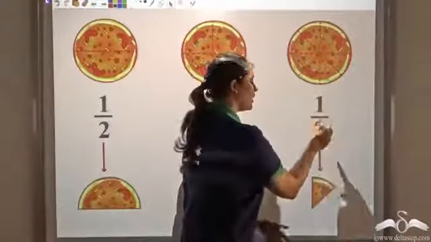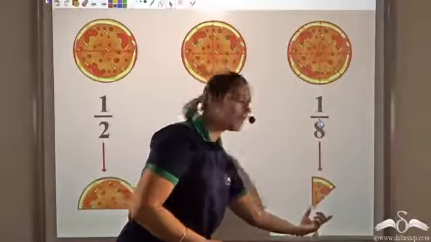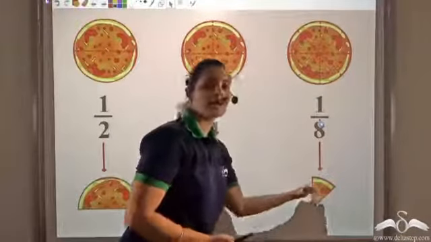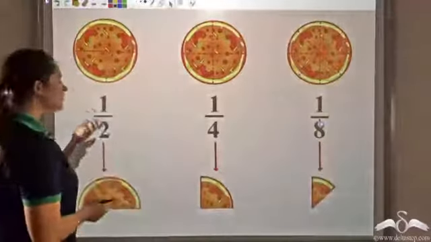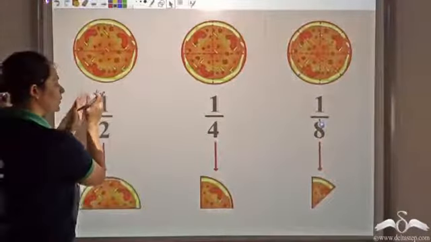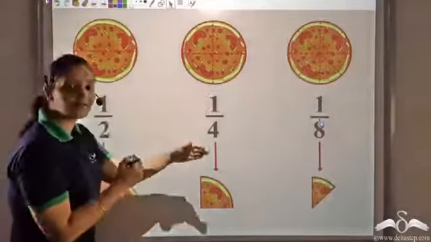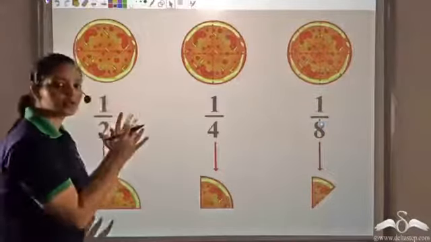Similarly, what is 1 by 8 giving me? 1 by 8 again gives me one part of these 8 equal parts. So 8 such parts would make up this whole. Now it is not necessary that we divide just 1 by 2, 1 by 4. This unit could be anything.